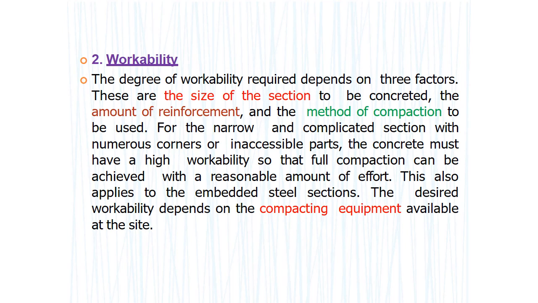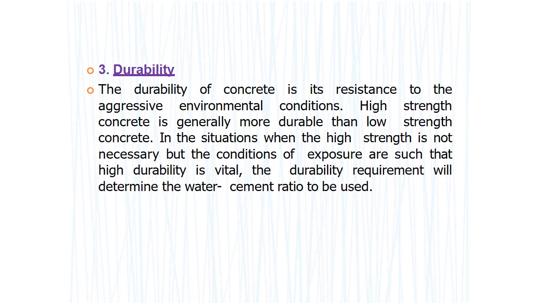Next one is workability. The degree of workability required depends on three factors. These are the size of the section to be concreted, amount of reinforcement, and method of compaction to be used. For narrow and complicated sections, numerous corners or inaccessible parts, the concrete must have a high workability so that full compaction can be achieved with a reasonable amount of effort. This also applies to the embedded steel section. The desired workability depends on the compacting equipment available.